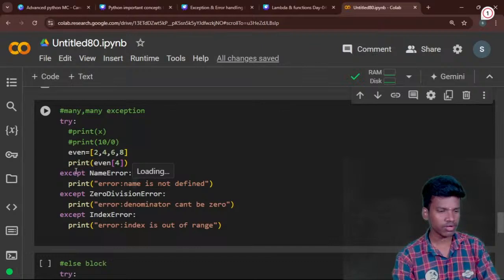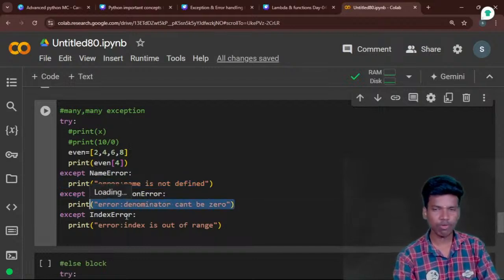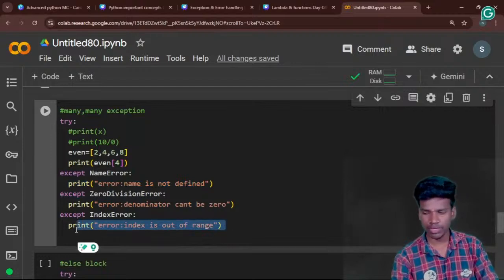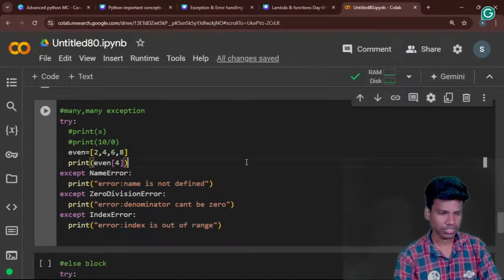Next, we will use multiple exceptions: name error, zero division error, and index error. If we get the name error, automatically this statement will be executed. If we get the zero division error, the denominator cannot be zero, this statement will be executed. If we get the index error, automatically this error will be executed. This is how we differentiate between many exceptions.